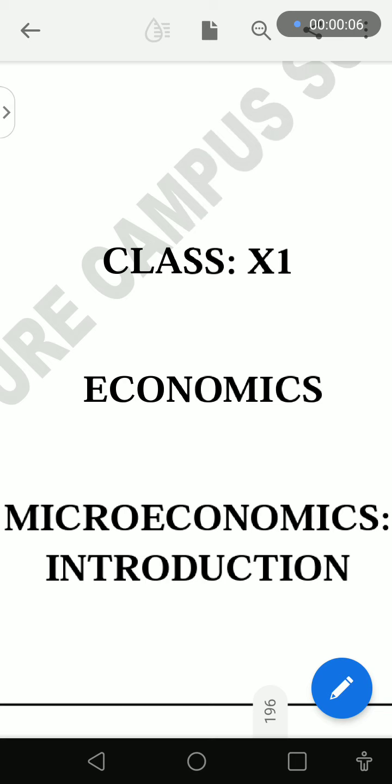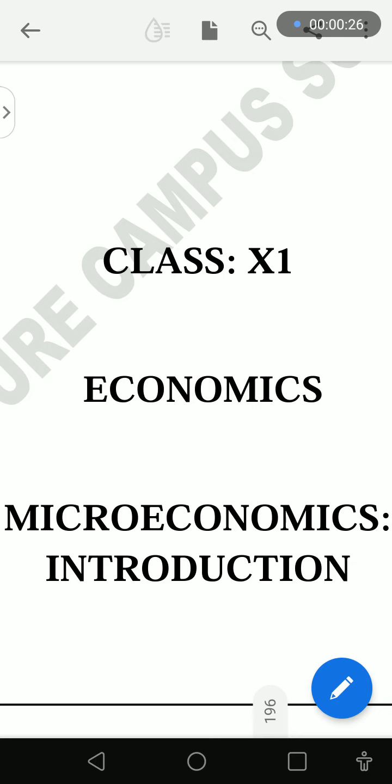Today we are starting with class 11's economics part, because economics is such a subject that if you don't understand it from the beginning, it will be tough for you to understand. So the first chapter which we are going to study is microeconomics introduction. So actually it's not going to be microeconomics, it's introduction to economics.